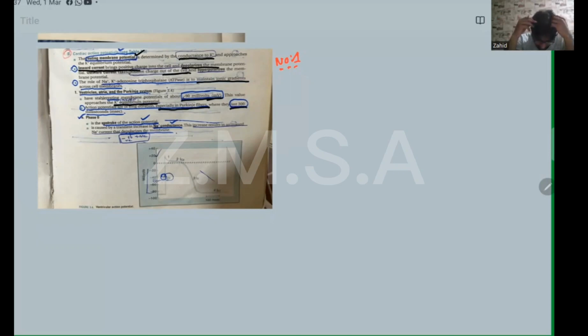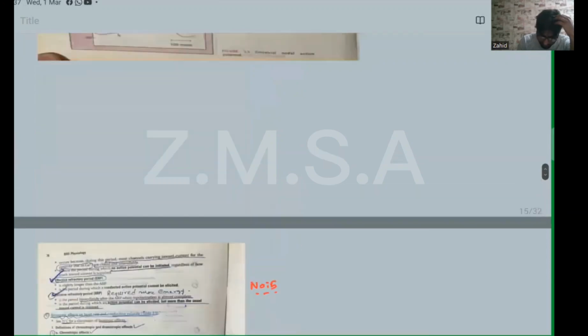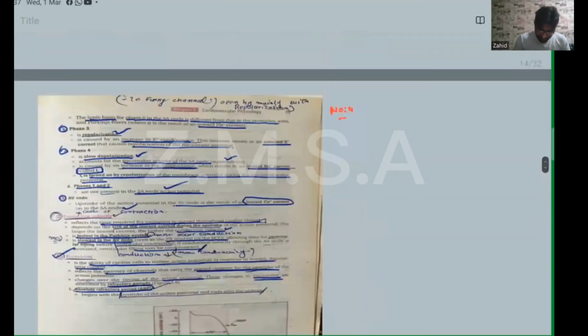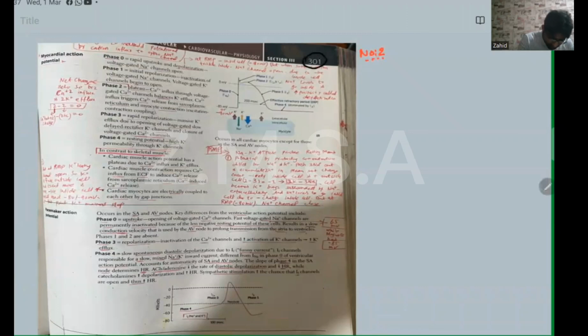We know very well about action potentials. The duration in atrial and ventricular cells is about 200 milliseconds, and in the SA node and AV node it is about 100 milliseconds. Next, we are going to discuss the phases of the atrial and ventricular action membrane potential from First Aid Step 1, 2021 edition, page number 301. First of all, the phases of the myocardial action potentials of the atria and ventricle.